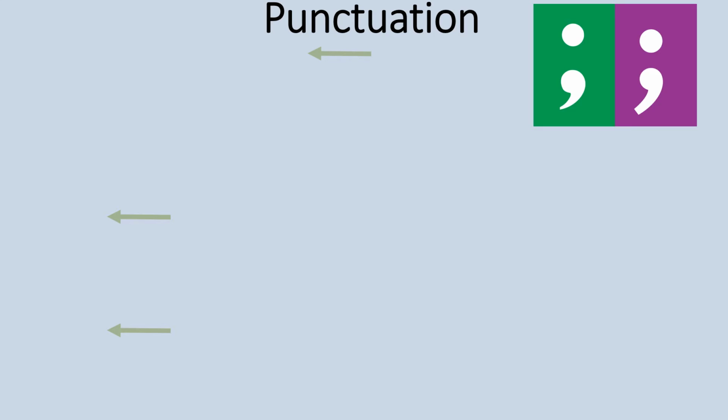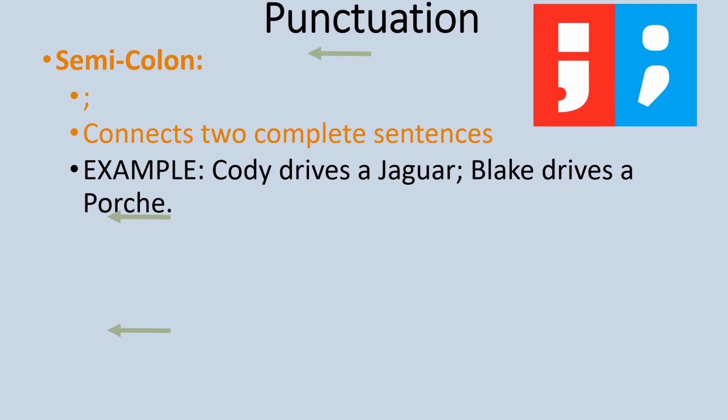Now let's take a look at some punctuation rules. A semicolon is used to connect two complete sentences. Remember, we learned that this is one way to legally combine two complete sentences. Cody drives a Jaguar; Blake drives a Porsche. These are two independent clauses, and we're combining them with a semicolon.